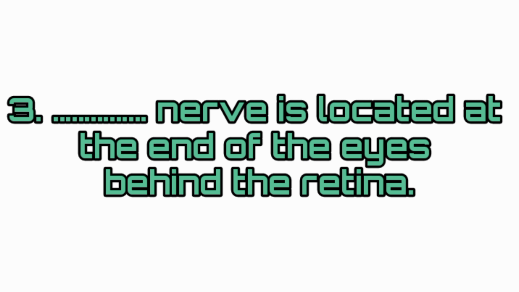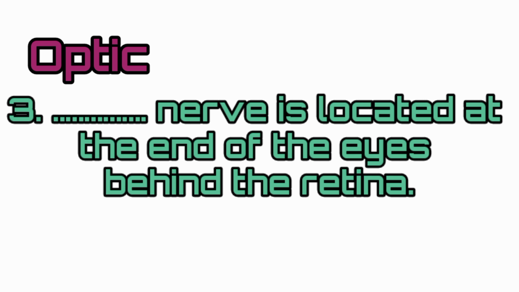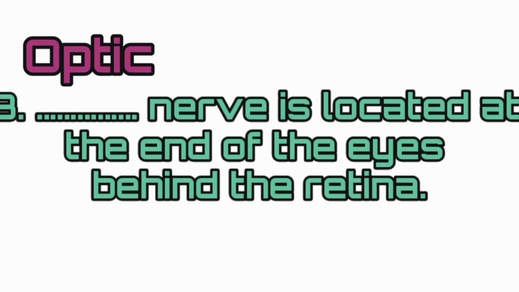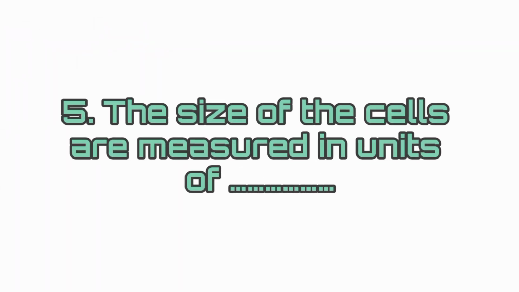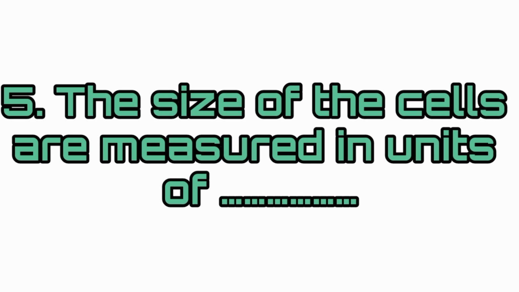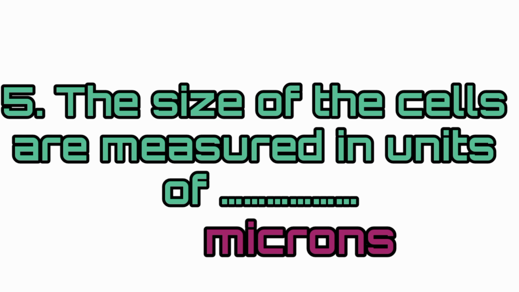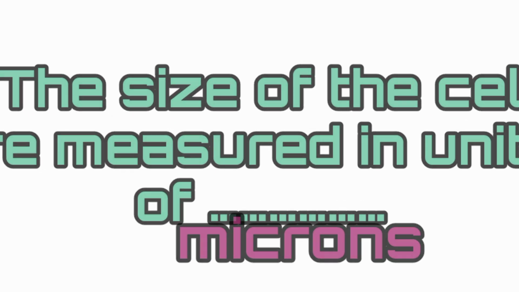Dash nerve is located at the end of the eyes behind the retina. Optic nerve is located at the end of the eyes behind the retina. The size of the cells are measured in units of dash. Answer: micron. The size of the cells are measured in units of micron.